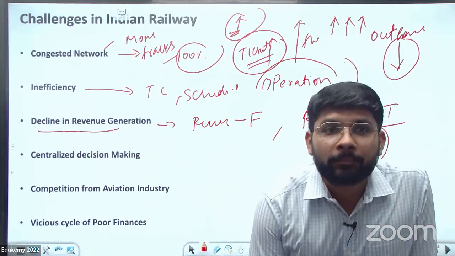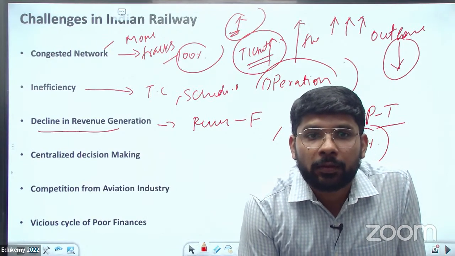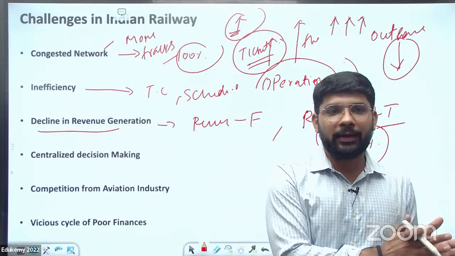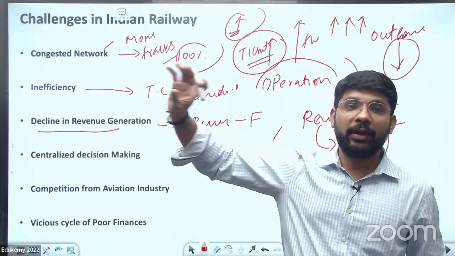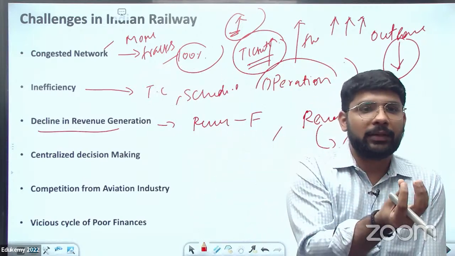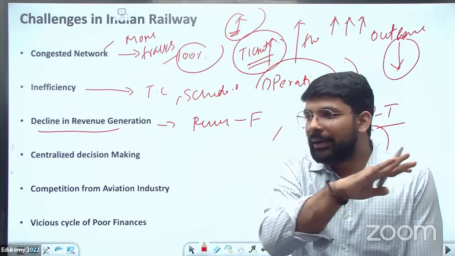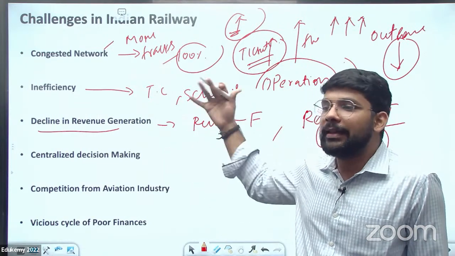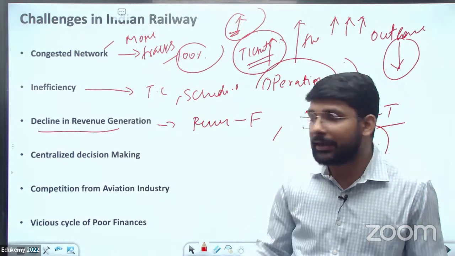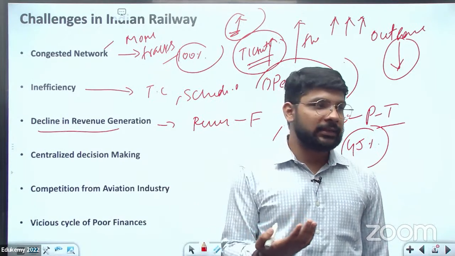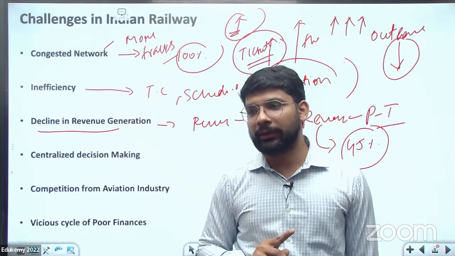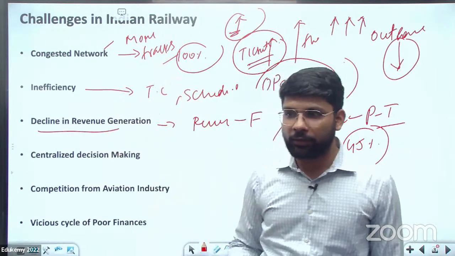No, safety concerns are separate, like the signaling systems and the safety braking system will be a different thing. But in efficiency, where the train system can be more efficient to provide a greater service in the same, like हमें tracks increase नहीं करने हैं, हमें trains increase नहीं करनी है, but how we can increase the efficiency in the same system. Okay, speed को increase करके, these are the targets. Like in speed, the Indian Railway is targeting that by 2030 they will increase the speed of all trains by 25%. So we will discuss these reforms later on.